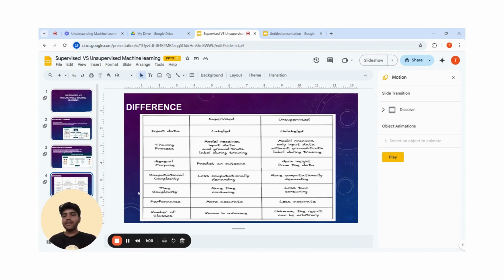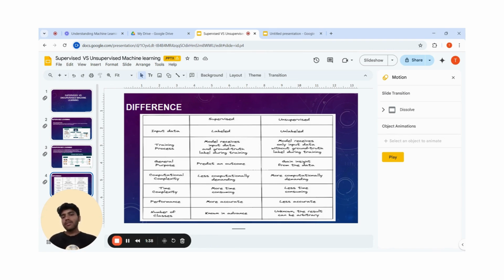In computational complexity, in supervised it is less, means the complexity of the prediction is less, and in unsupervised, gaining the data insight is more. In time complexity, supervised is more time consuming, and unsupervised is less time consuming, means the time required is less in unsupervised and more in supervised learning.